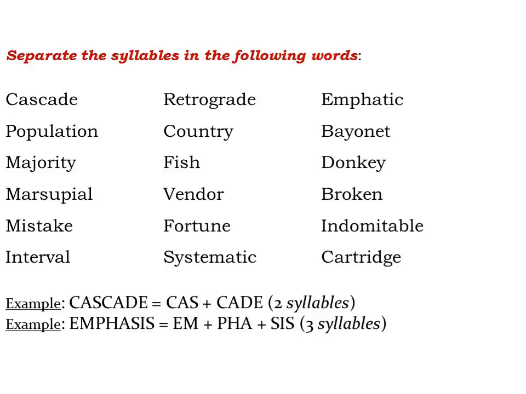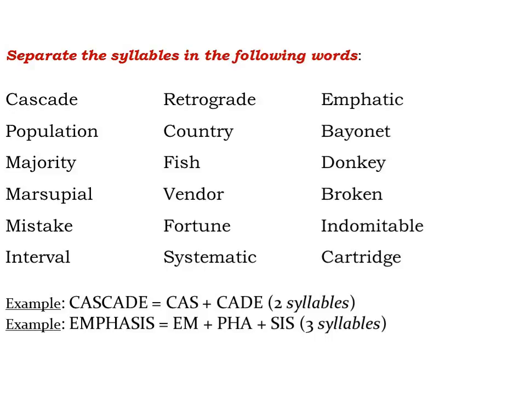Vendor. Vendor has 2 syllables. Broken. Broken has 2 syllables.